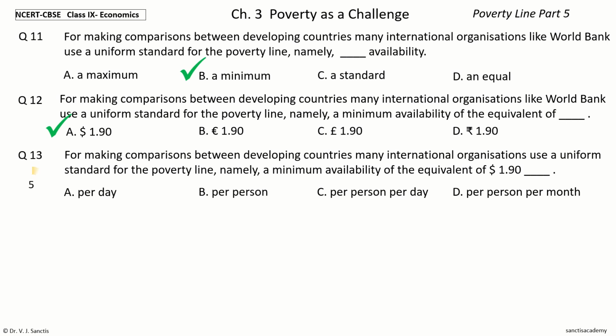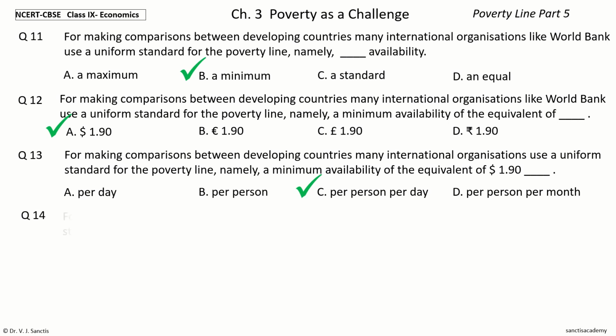Your time to choose. And the answer is per person per day. So, for making comparisons between developing countries, many international organizations use a uniform standard for the poverty line, namely a minimum availability of the equivalent of $1.90 per person per day.